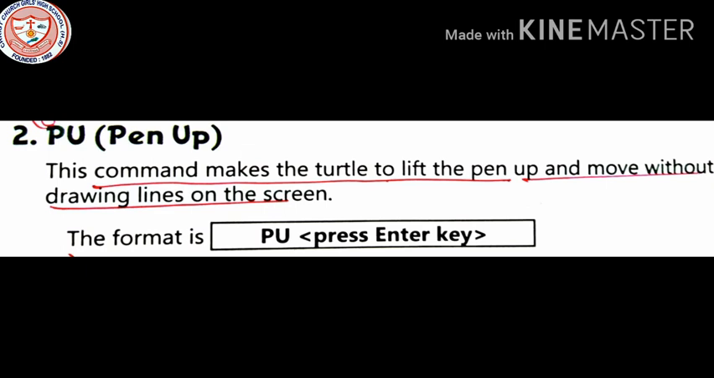PU command, or pen up. This command makes the turtle lift the pen up, and move without drawing lines on the screen.